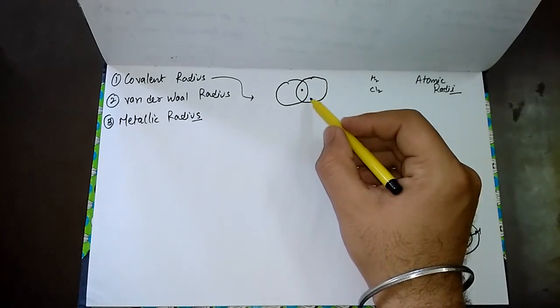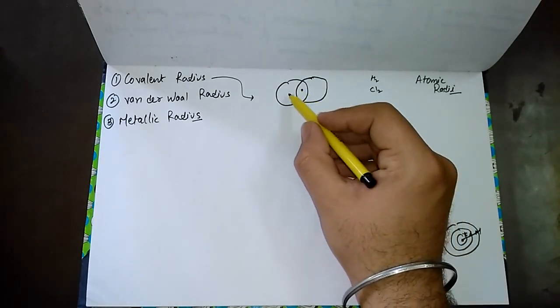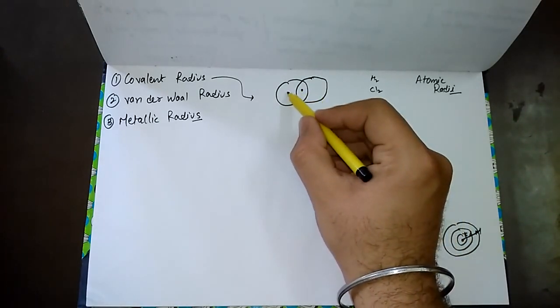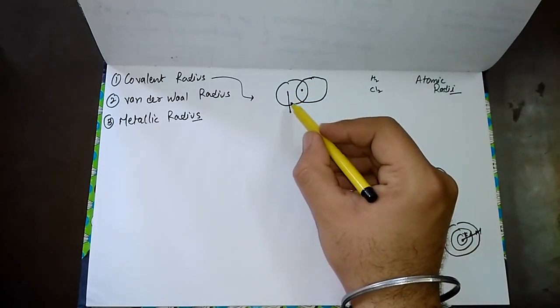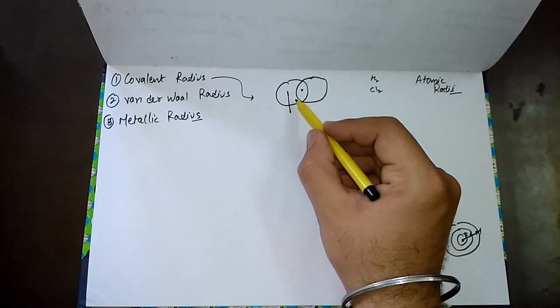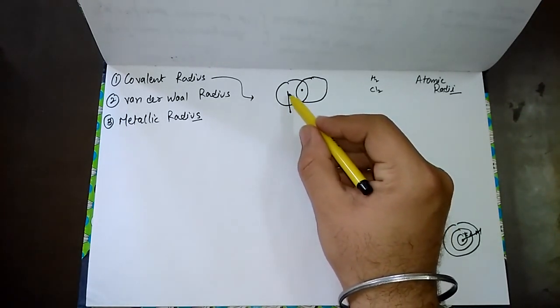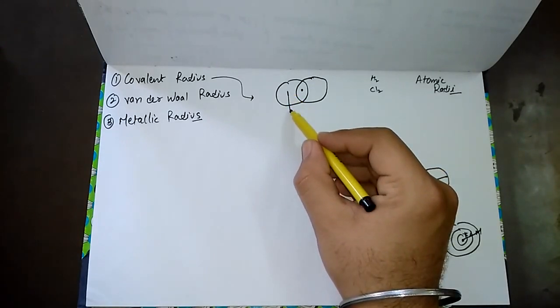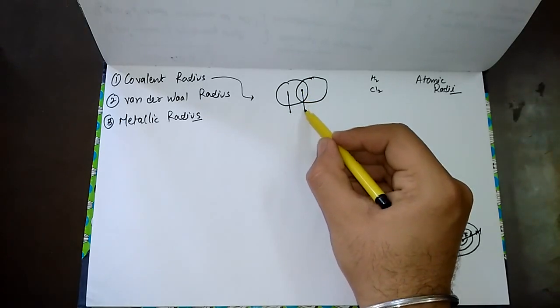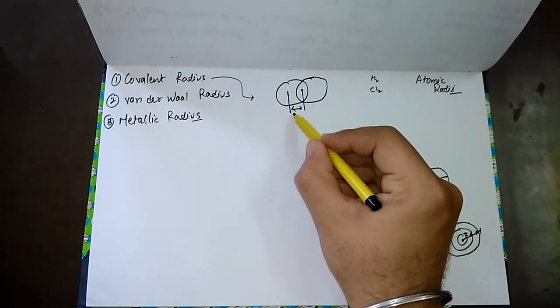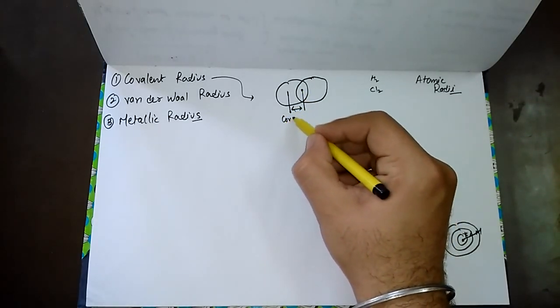So for the covalent radius, we are measuring the distance from the center of any one atom, or we can say one half of the distance between the centers of nuclei joined to each other by a single covalent bond. To this limit we call the covalent radius.